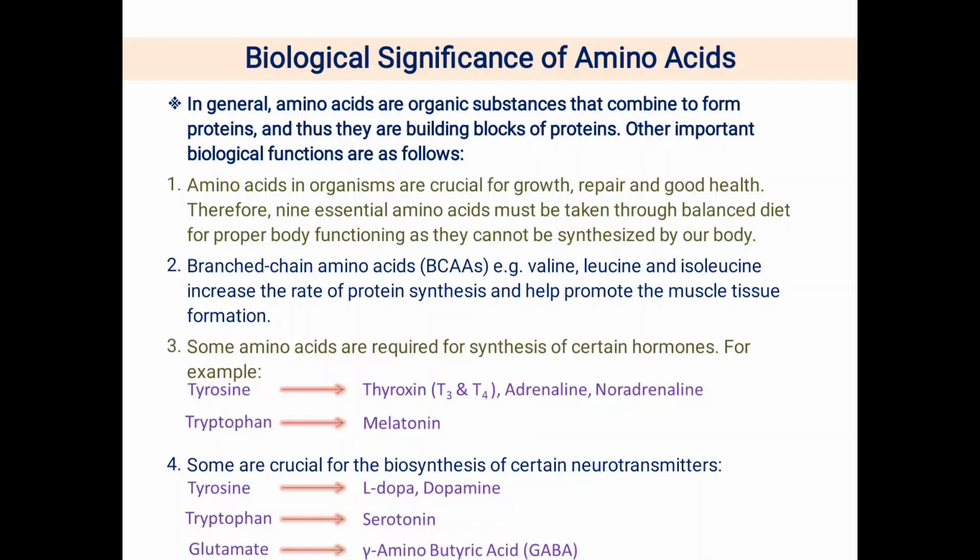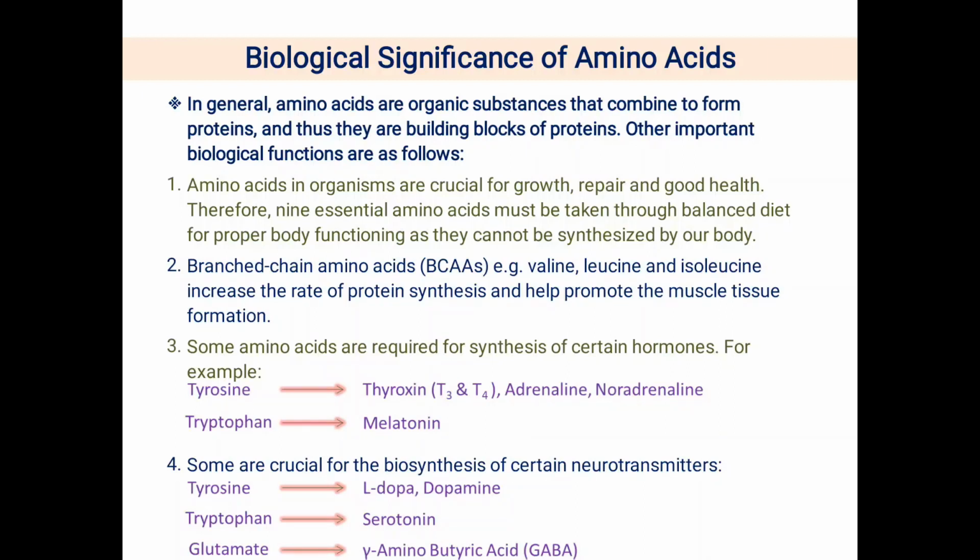And other important biological functions are as follows. One by one we will take up those important aspects of amino acids besides forming proteins. Now, in various organisms, amino acids are crucial for growth, repair and good health, because of their participation in the formation of proteins. Proteins are the molecular players as well as the structural framework providing molecules.